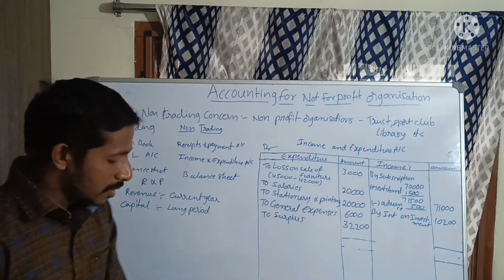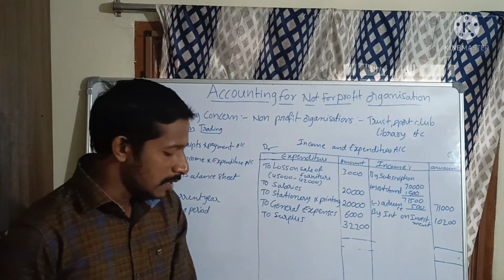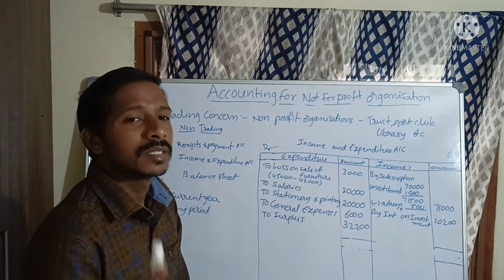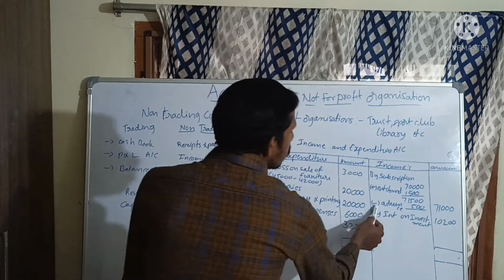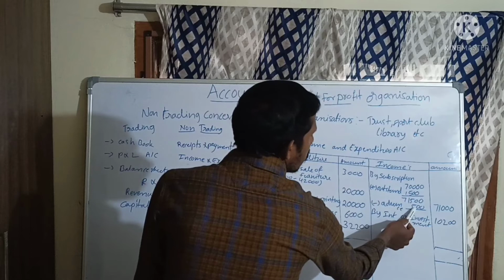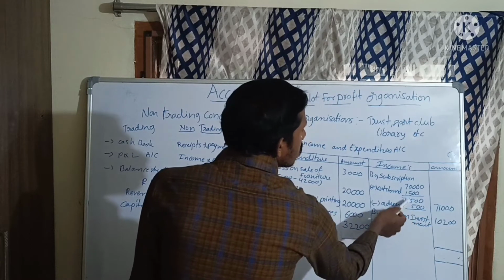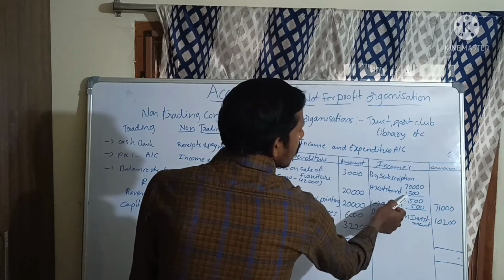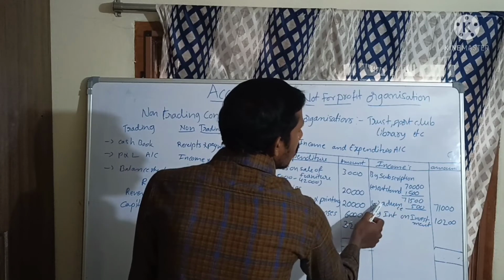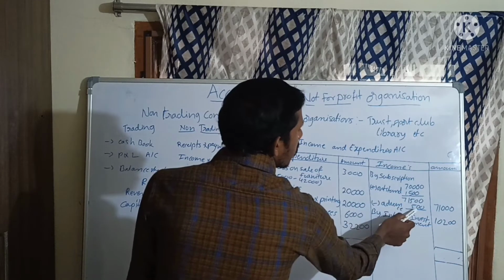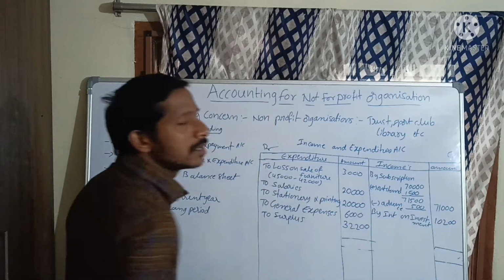And in the problem, advance is there, subscription received in advance. What you should do, minus advance 500. So 70,000 plus outstanding 1,500 is 71,500, minus advance 500, it is 71,000.